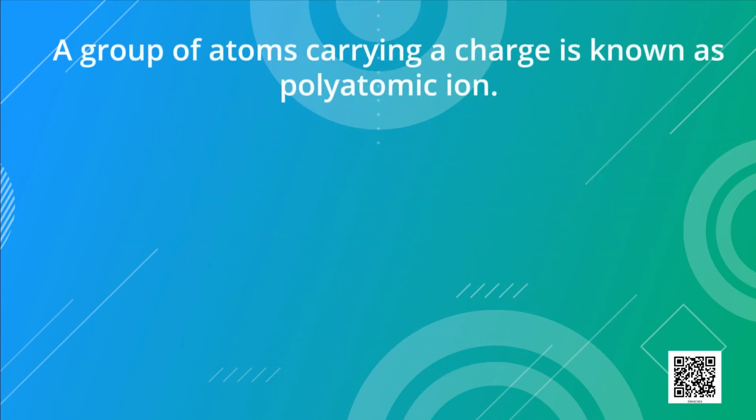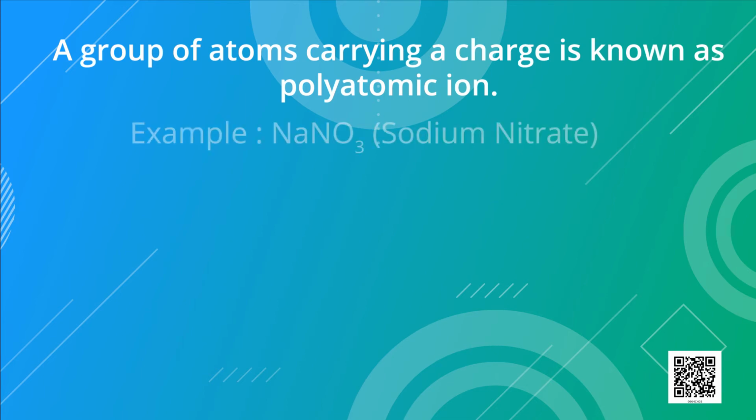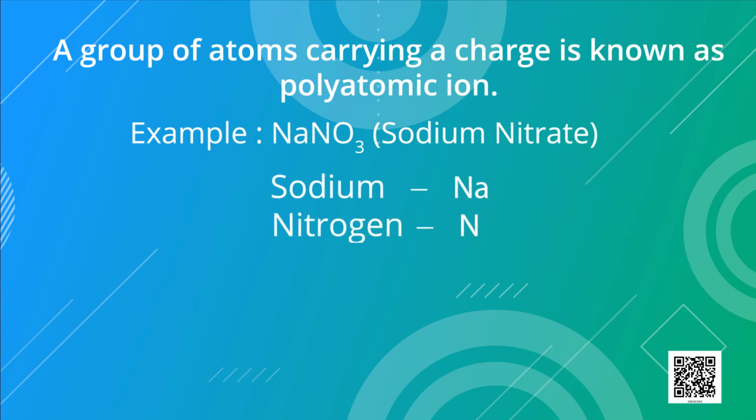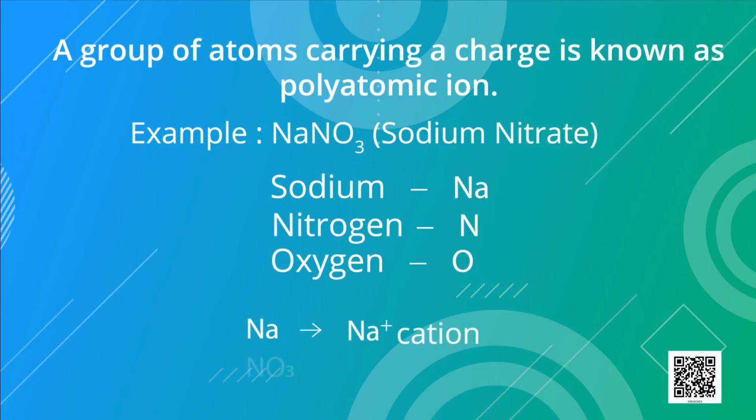A group of atoms carrying a charge is known as a polyatomic ion. For example, sodium nitrate, NaNO3. It has 3 elements, sodium Na, nitrogen N, oxygen O. Constituent particles of sodium nitrate are the positively charged sodium ion Na+ and the nitrate ion NO3-. Here NO3- has 2 elements, nitrogen and oxygen. So it is an example of a polyatomic ion.